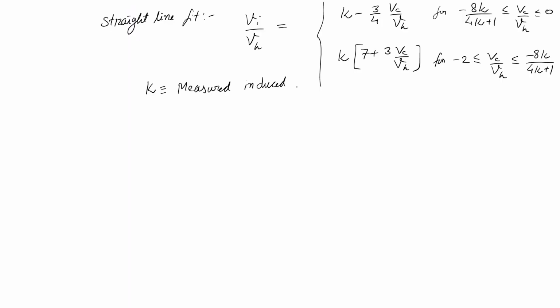We used it in the figure of merit definition. It is the induced power factor, which nominally we take as 1.15. If you put that here, you will see up to what range the first formula is valid and what range the second formula is valid.